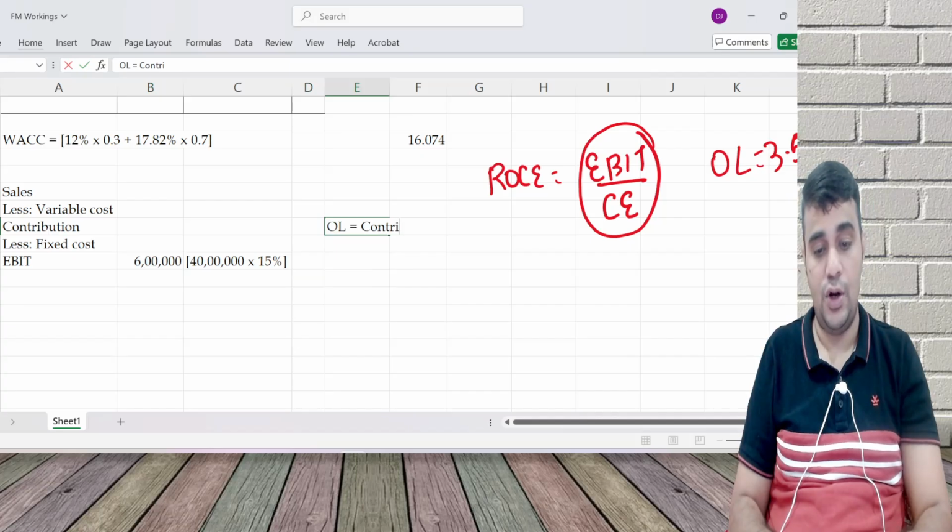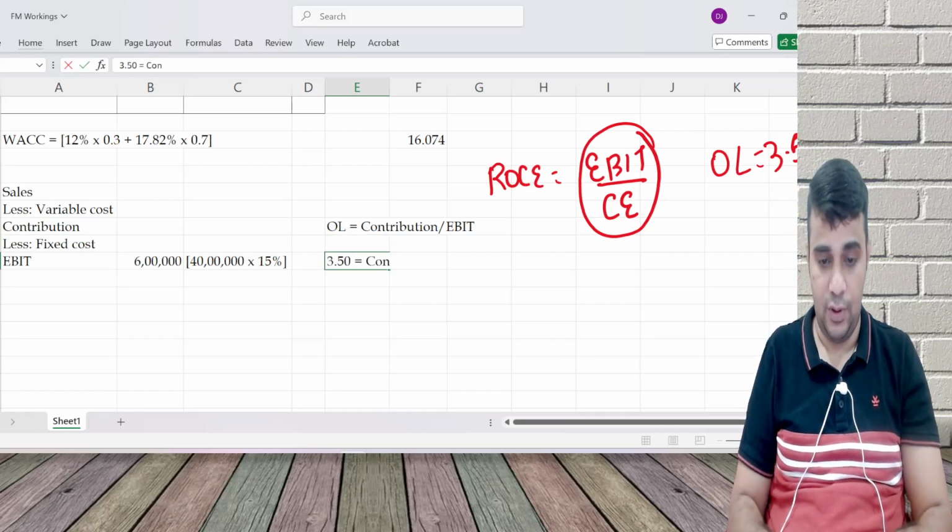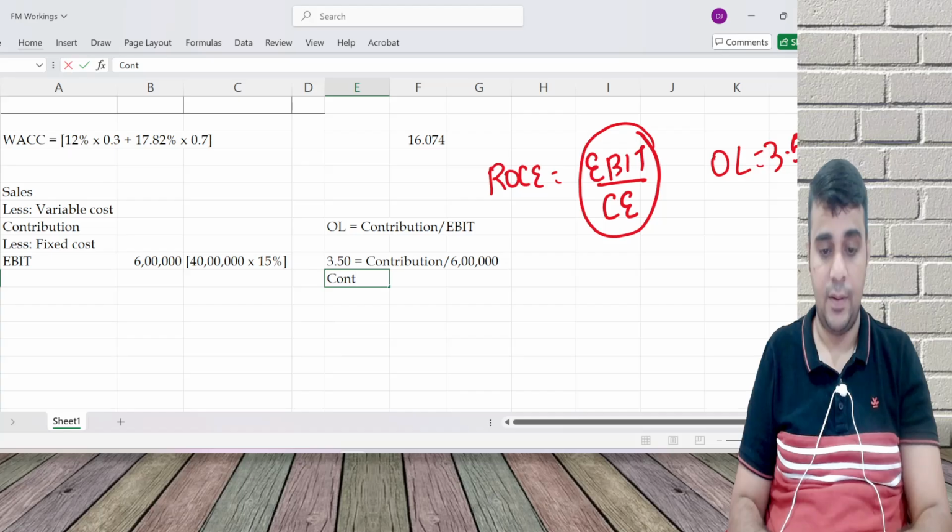Operating leverage, business risk, is contribution divided by EBIT. So 3.5 is equal to contribution divided by 6 lakh. Contribution is equal to 21 lakhs.